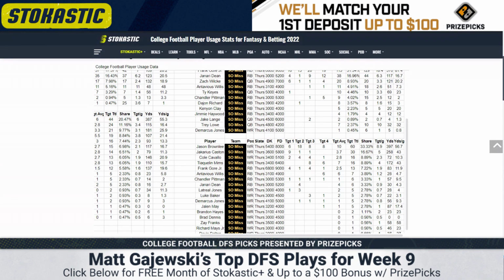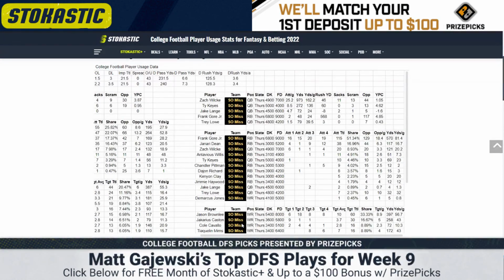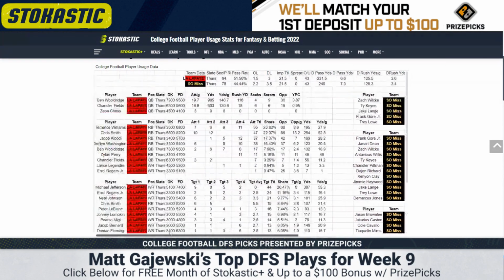So tough to evaluate. Then tight end, Cole Cavallo is the number one. They rotate a little bit at this position. Expect to see some Luke Baker in there too, but Cole Cavallo, 3,400. I'd rather just play Mims straight up because of the efficiency. 172 yards for Mims, 72 for Cavallo, but got to mention these guys that play on the field. Real greasy game here. Good luck with it, guys.